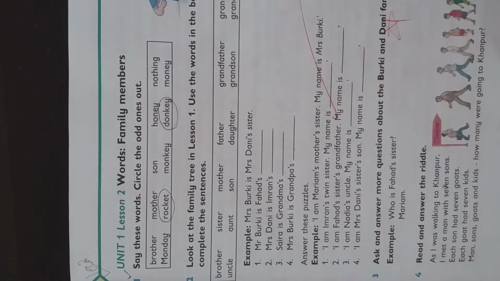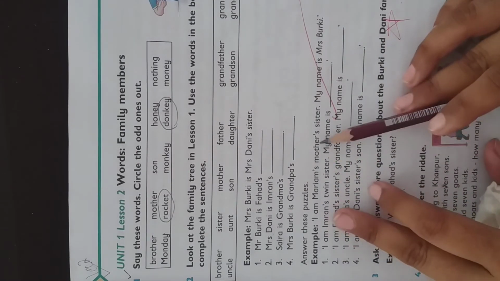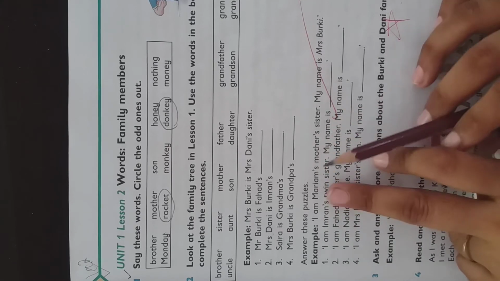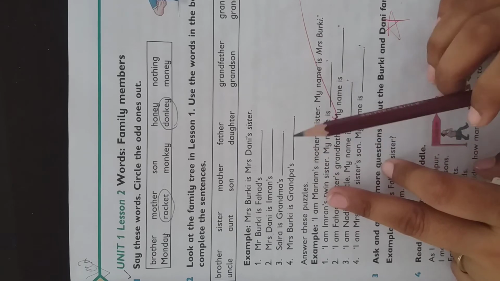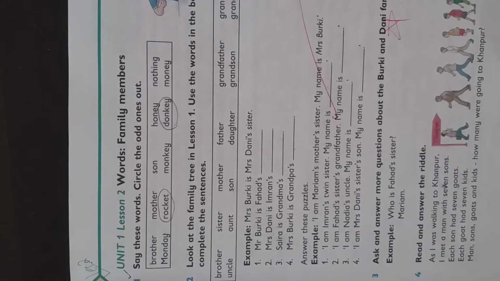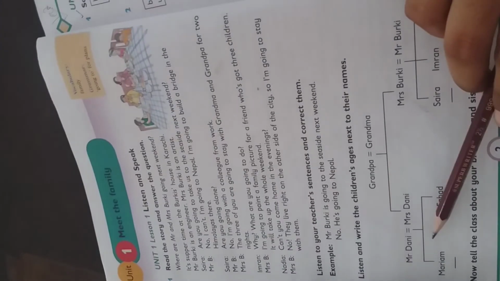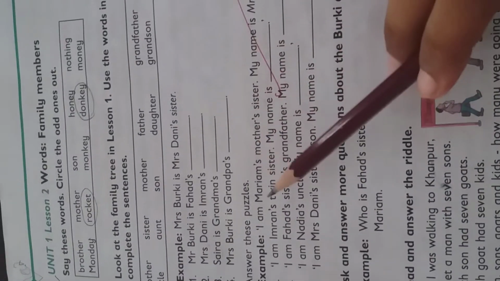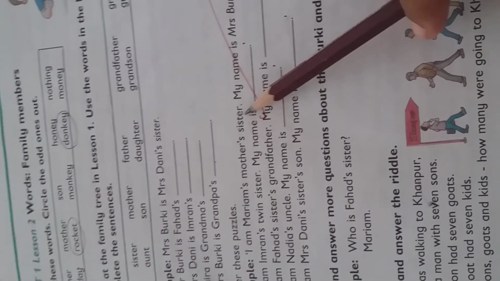Okay. What you have to do, you have to guess the relationship or guess the names of all of these characters. Okay. How? I'm Mariam's mother's sister. Now who's Mariam? Mariam is the daughter of Mrs. Dani. Okay, let me solve it for you. You can see here, Mariam is the daughter of Mr. and Mrs. Dani. Okay, so I'm Mariam's mother's sister. Now who's Mariam's mother? Mariam's mother is Mrs. Dani. And Mrs. Dani's sister, who is she? My name is Mrs. Berkey. Right?